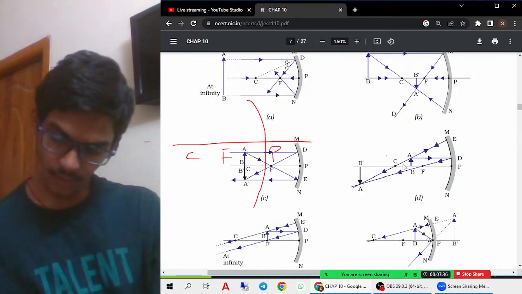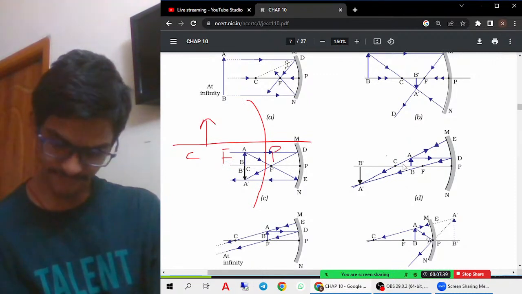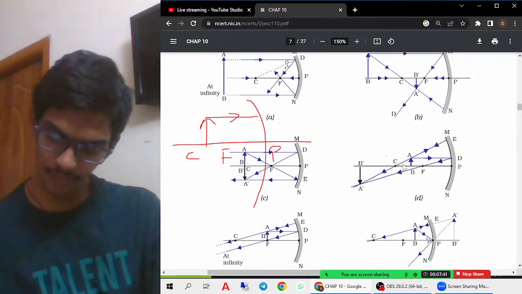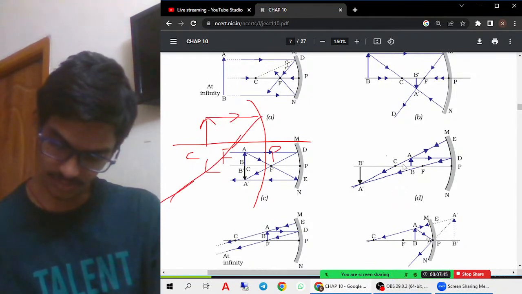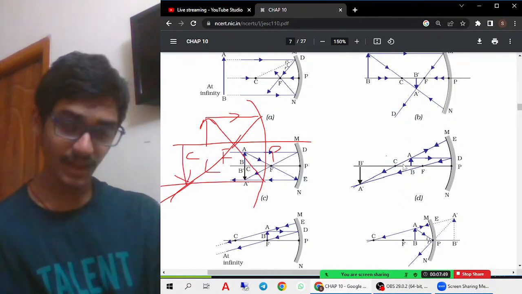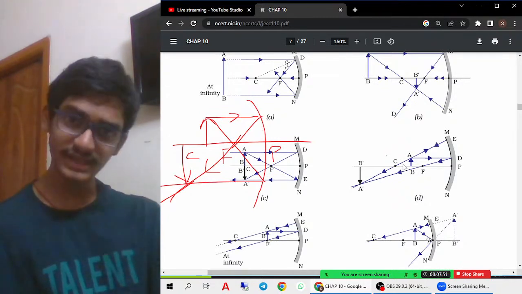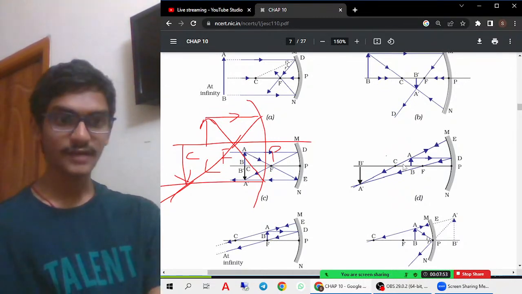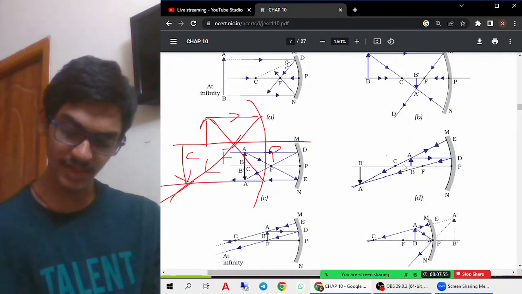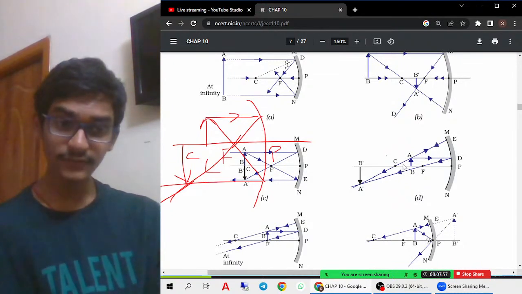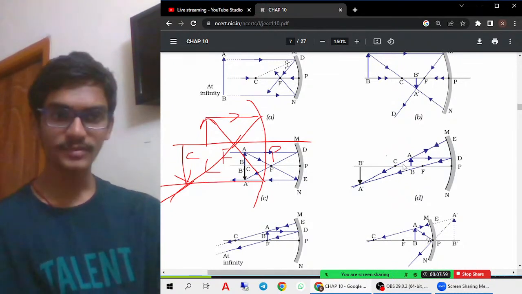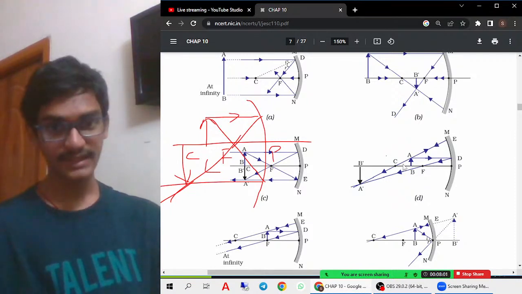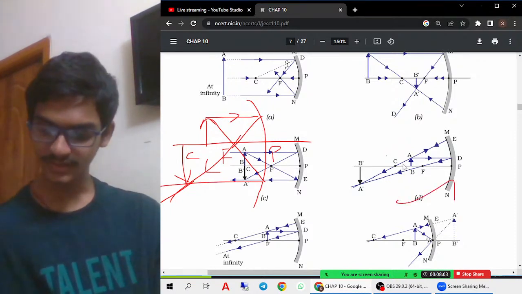The object is placed between C and F. And where will the image be formed? The image will be formed beyond the center of curvature, and the nature of the image is real, inverted, and magnified, because the height of the image is greater than the height of the object. Therefore, the image is magnified. This is the fourth case.